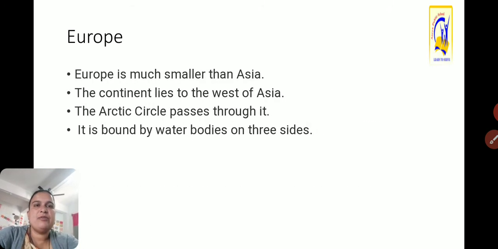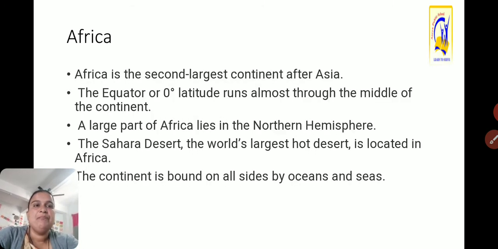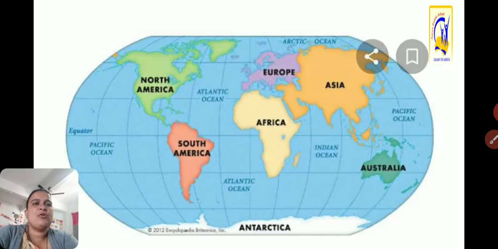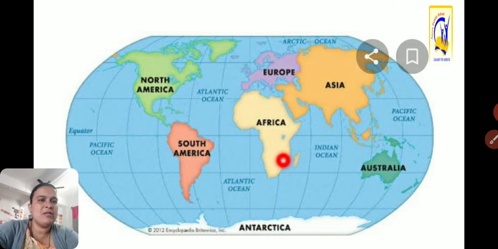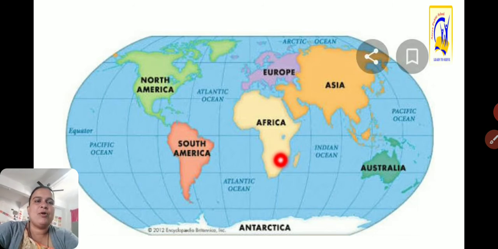The largest Sahara desert is located in Africa. See here, the Sahara desert, the world's largest hot desert, is located in Africa. The continent is bound on all sides by oceans and seas. This means the Africa continent is bounded from all sides by water bodies. The world's largest Sahara desert is located in Africa, as well as the world's longest river, the Nile river, is also located in the continent Africa.